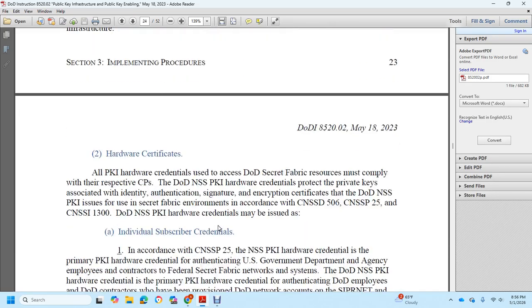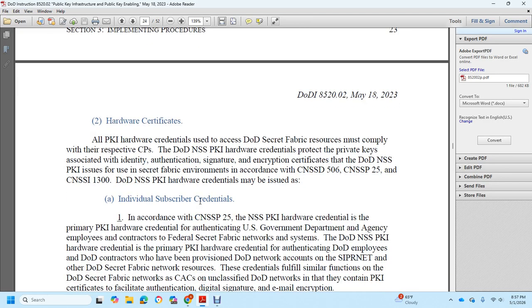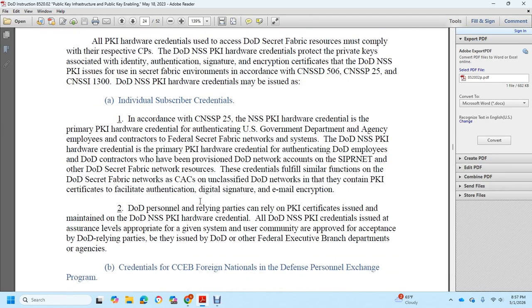Hardware certificates: all PKI credentials used to access DoD Secret Fabric resources must comply with the respective certificate practice. DoD NSS PKI hardware credentials protect private keys associated with the identity, authentication, signature, and encryption certificates issued by the DoD NSS PKI for use in secret fabric environments, according to CNSSD 506, CNSSP 25, and CNSSI 1300. DoD NSS PKI hardware credentials may be issued as individual subscriber credentials.